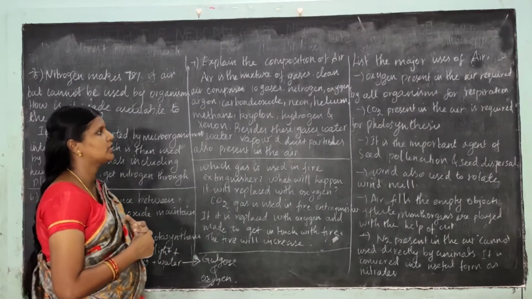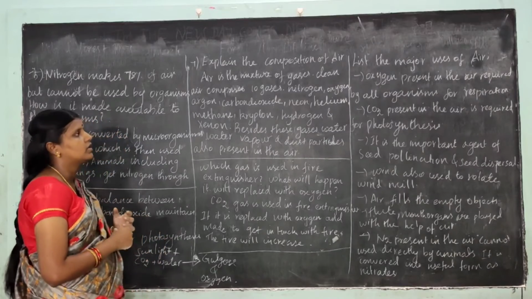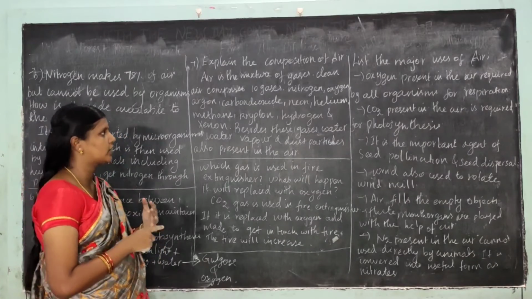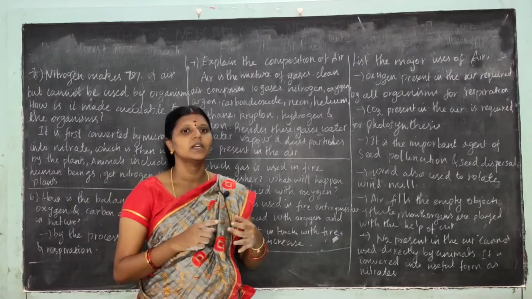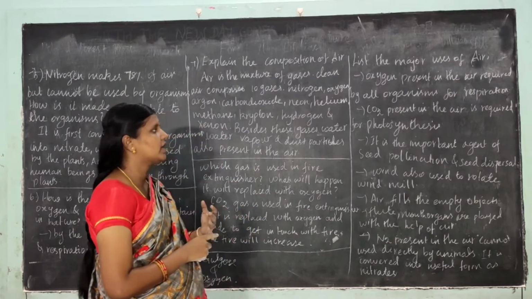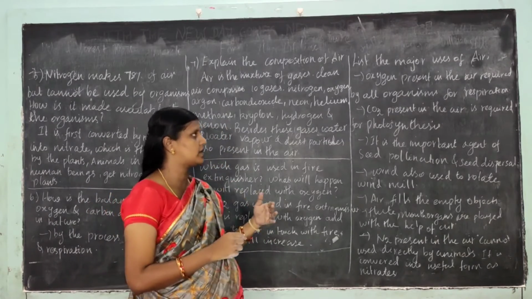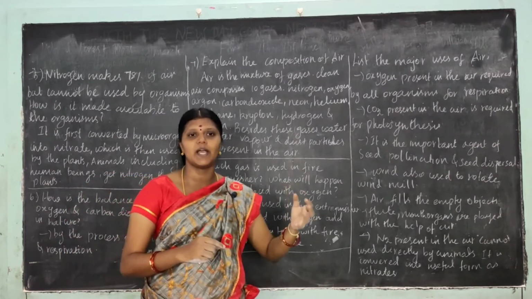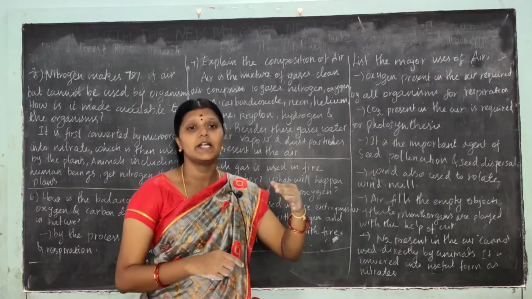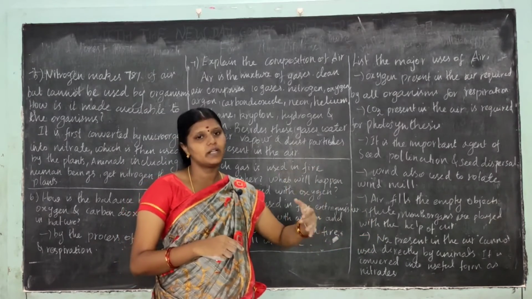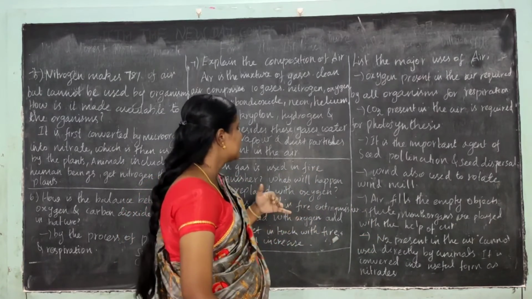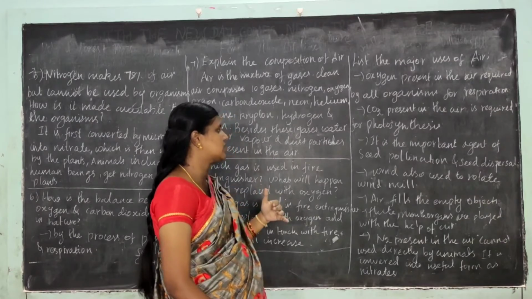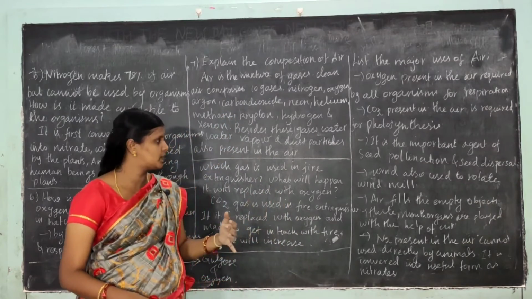List the major uses of air. Oxygen present in the air is required by all organisms for respiration, and carbon dioxide is required for photosynthesis, in which plants absorb carbon dioxide and release oxygen. Wind is an important agent of seed pollination and seed dispersal.